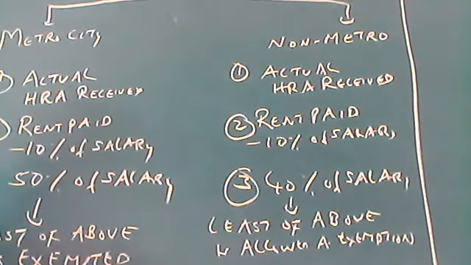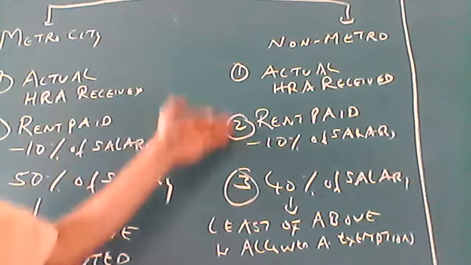If any one condition is zero, then actual HRA received is fully taxable. No exemption is allowed.